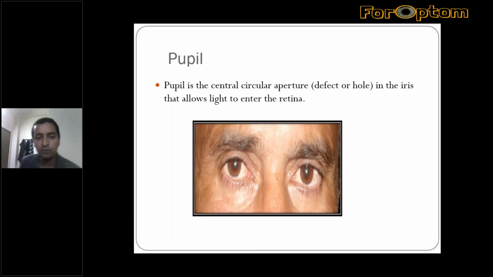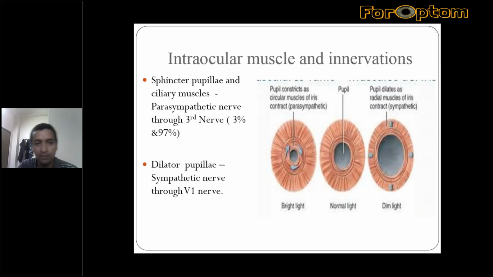As all of you know, the pupil is the central circular aperture in the iris that allows light to enter into the retina, because the iris is a translucent structure which prevents the entry of light into the retina. So it is necessary for the eye to function properly; the pupil acts as a gateway for the entry of light.